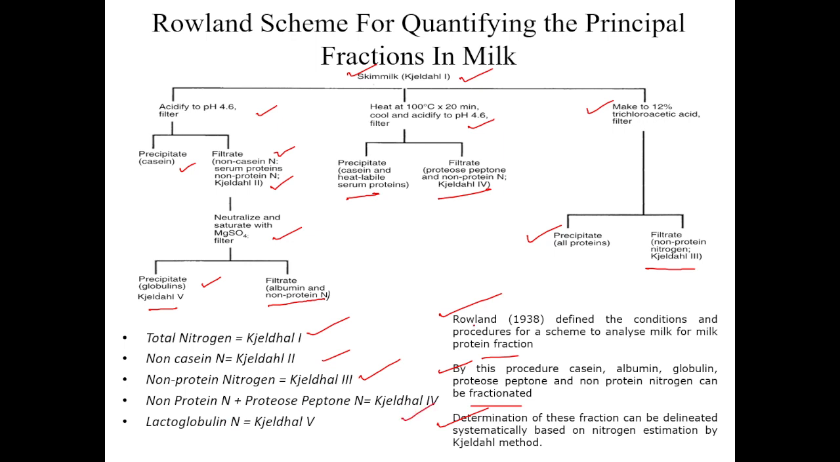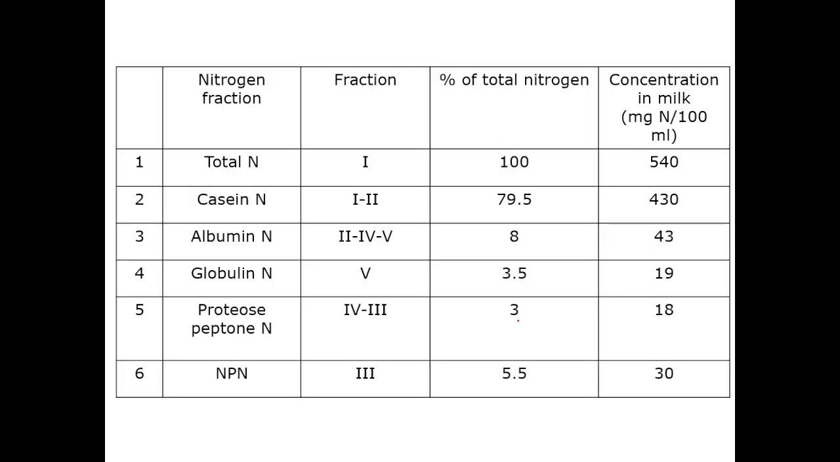So Kjeldahl fraction 4 nitrogen consists of proteose peptone nitrogen and non-protein nitrogen. Then comes the lactoglobulin nitrogen, that is Kjeldahl fraction 5. So here it is, lactoglobulin nitrogen. We can see that different nitrogen fractions can be obtained by using the scheme given by Rowland in 1938. So these are the fractions which are obtained.